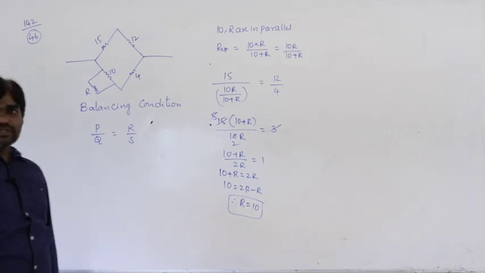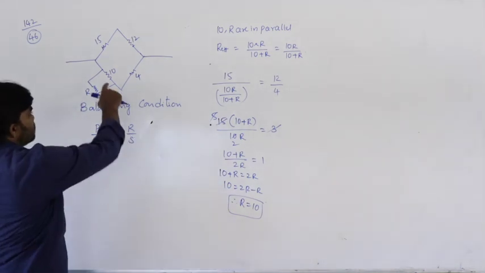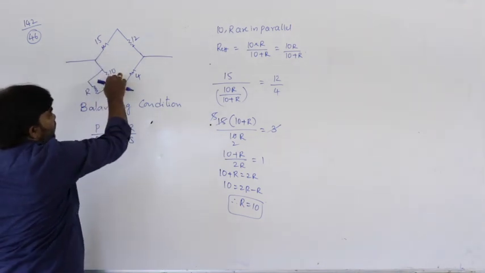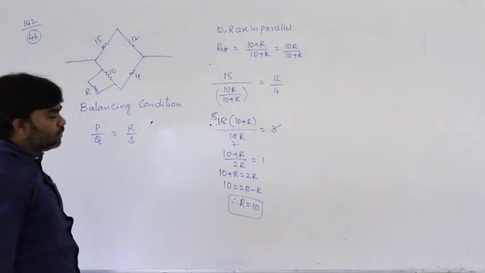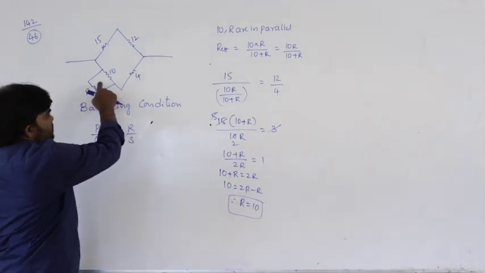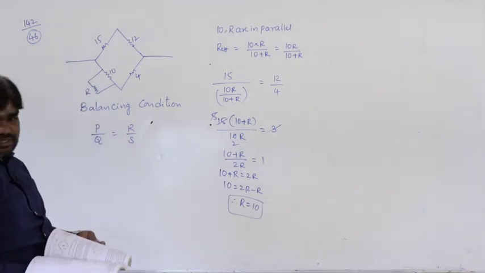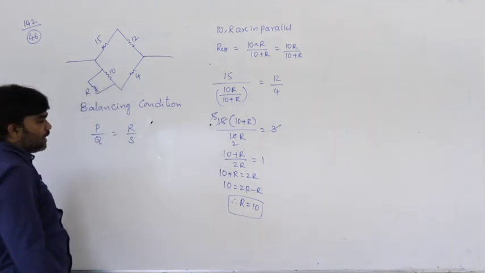So how much resistance must be connected in parallel? That is 10 ohms. Since 15 by 10 does not equal 12 by 4, a certain resistance must be connected in parallel. That is the given question and the given diagram. So how much resistance must be connected in parallel?